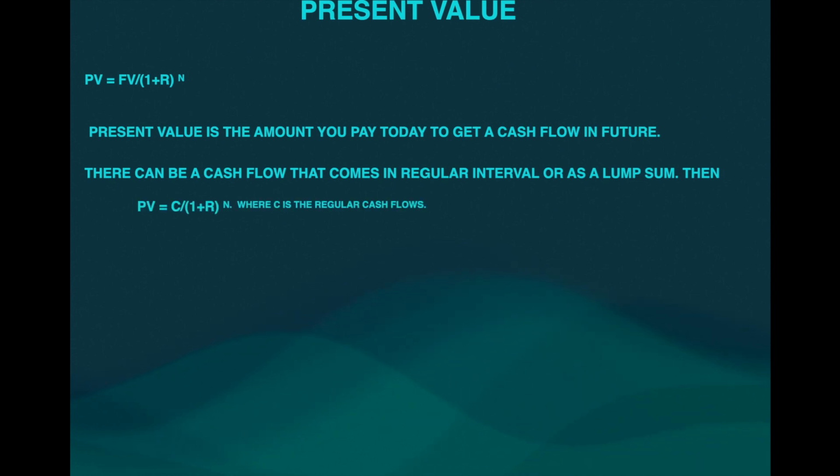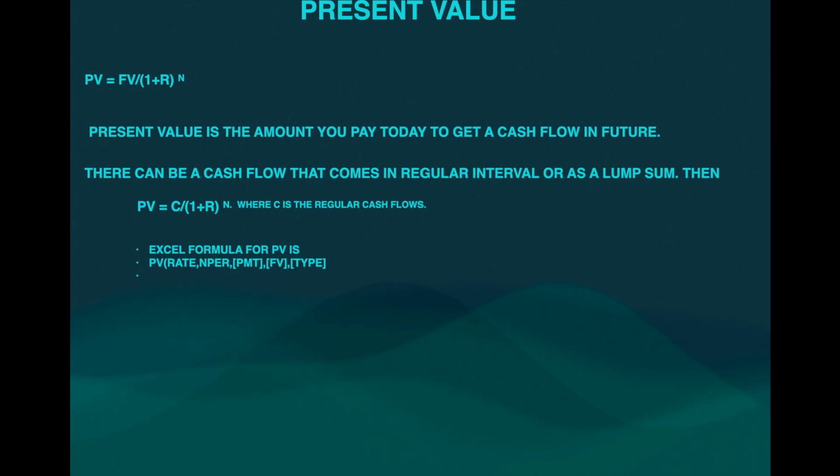So in case, let us assume that a yearly inflow is coming to you, that is, the interest is paid yearly to you for the amount which you have deposited with the bank. Then in that case, the present value is calculated using C instead of the future value, that is, future value becomes the lump sum, whereas C is the regular cash flows which you are getting.